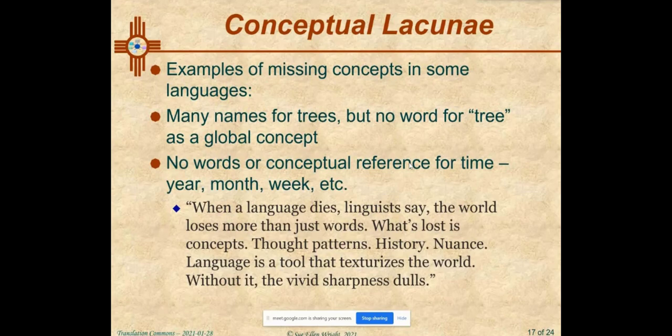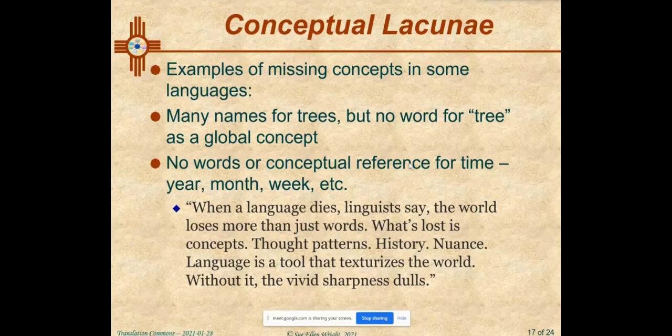Oh, and this slide, I don't want to forget this one. There may be a missing term in a language. You might think that people living in the Amazon rainforest would have a word for tree. I was reading about one indigenous language in Brazil recently where there are many words that are associated with different kinds of trees. Every kind of tree in the environment has its name and is a known entity as a contributor to the whole environment. But there is no global word for the word tree because trees are so individual and omnipresent.